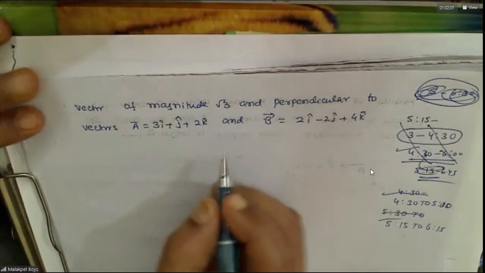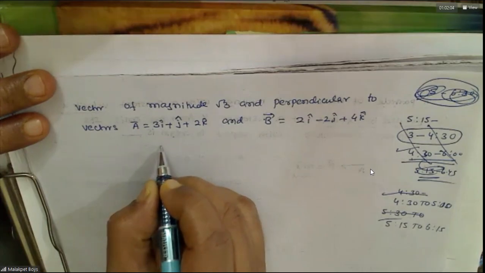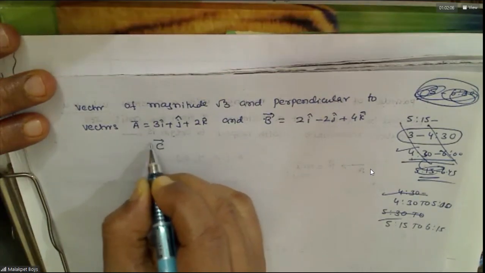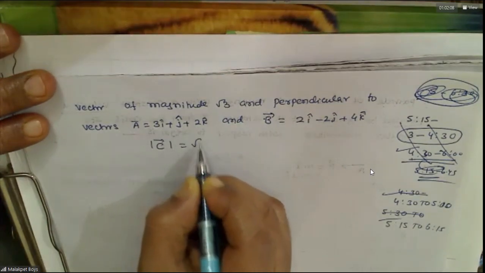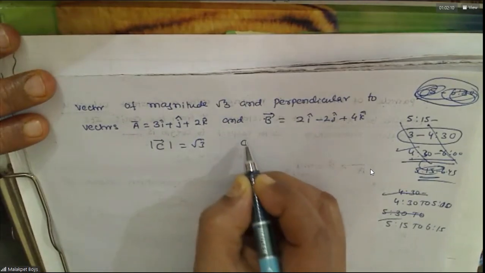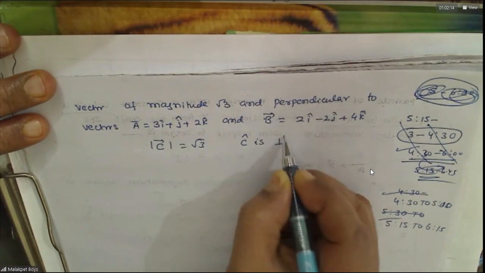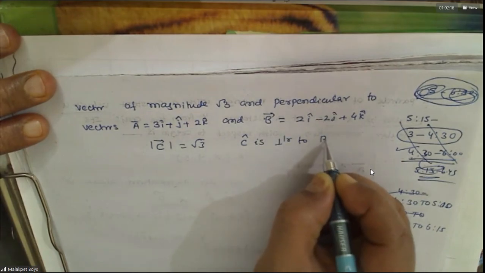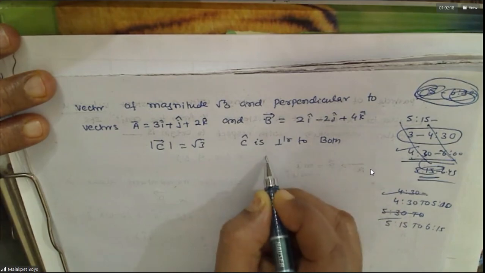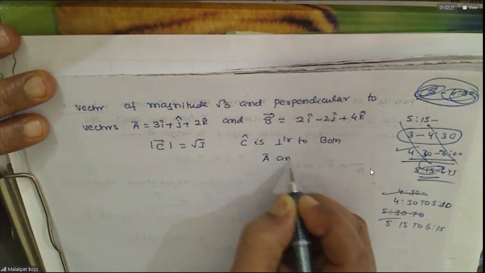He's asking for a vector of magnitude √3. Suppose we need a vector C of magnitude √3. He says that the direction is perpendicular to both A bar and B bar.